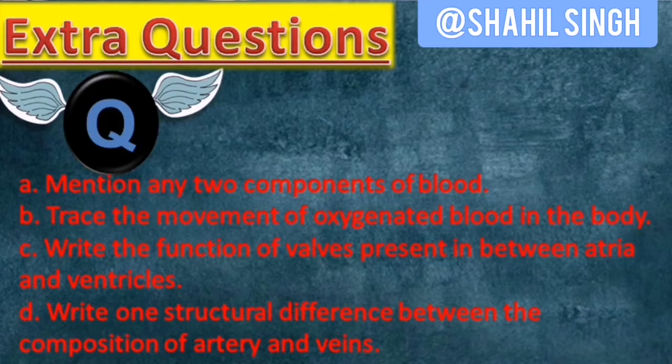The answer of the second part is from lungs to pulmonary vein to left auricle to left ventricle and then to aorta, then to the whole body. So the answer of the next section is valves prevent backflow of blood from ventricles to atria when the latter are contracting. So it means that there are valves present between atrium and ventricle.